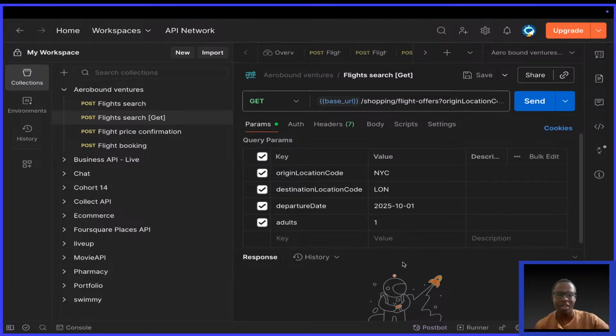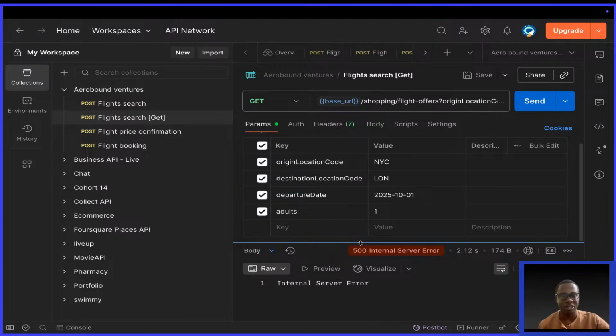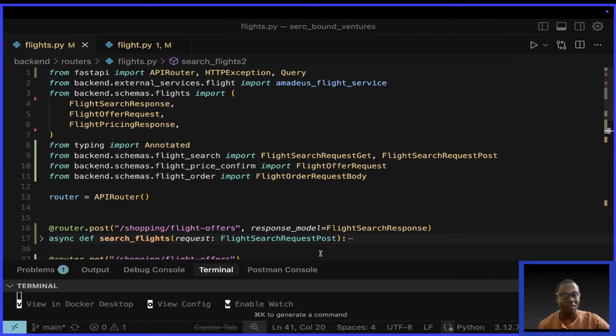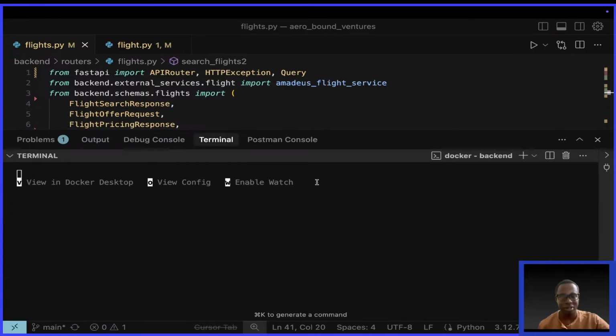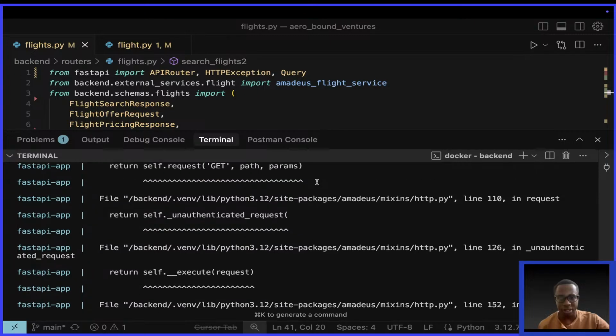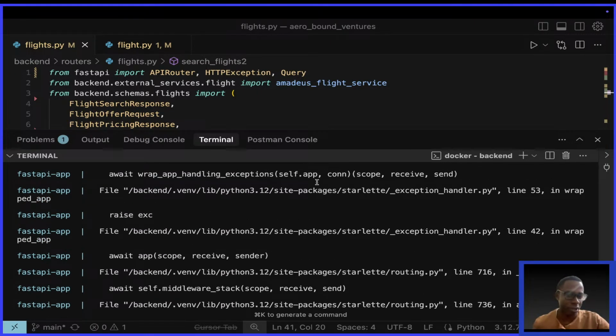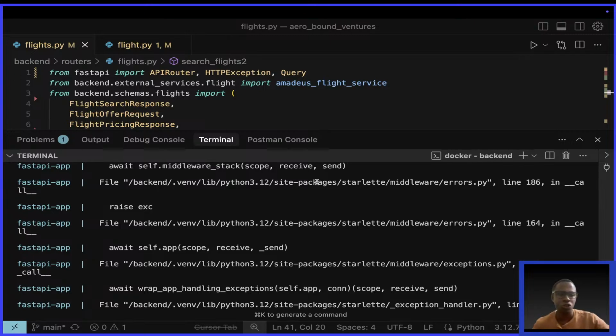Okay, so now the moment of truth. Let's find out if I've just been hallucinating. Say, we have an internal server error. So what is wrong? Say client error. This is what I heard about Amadeus. They are so strict with their security.